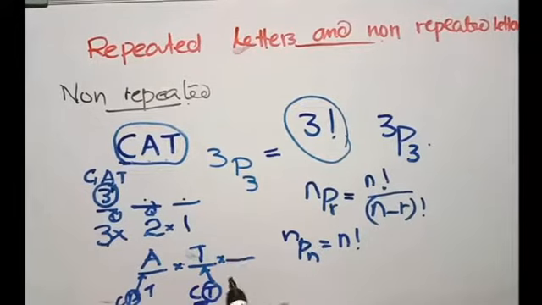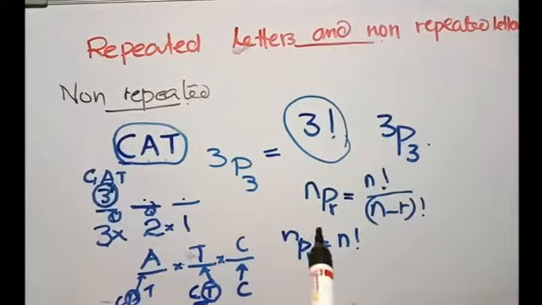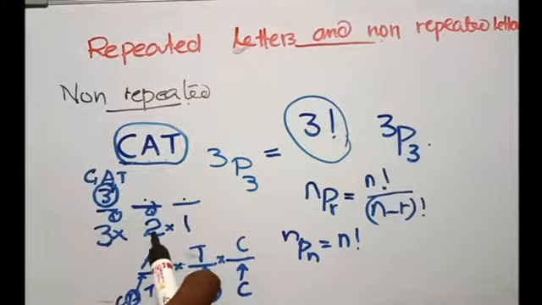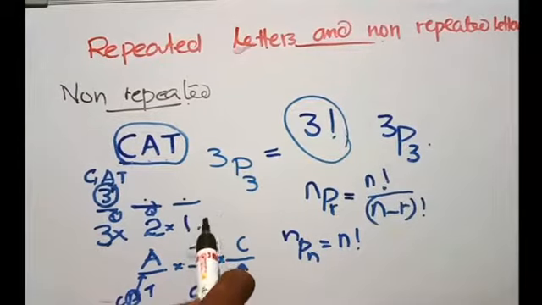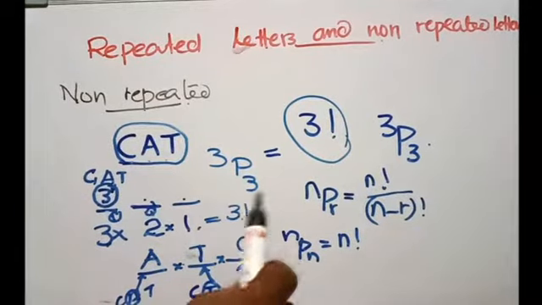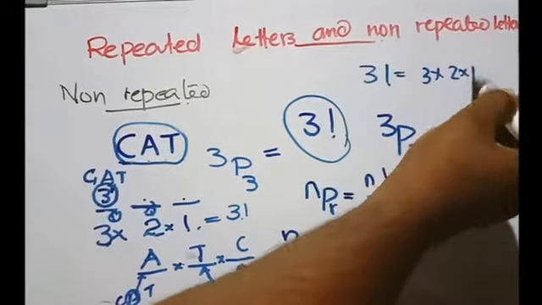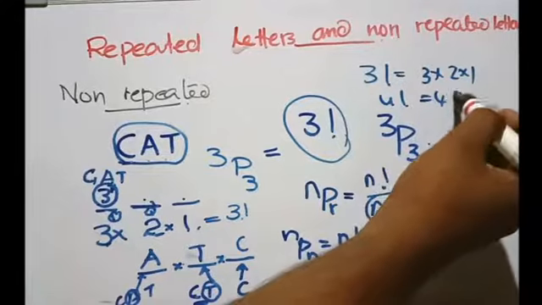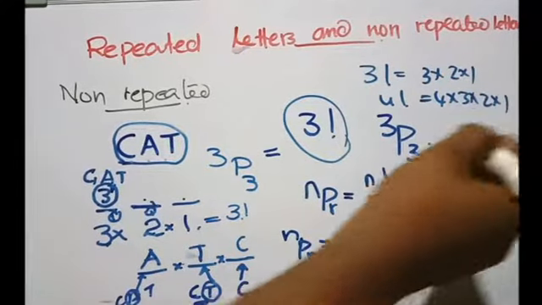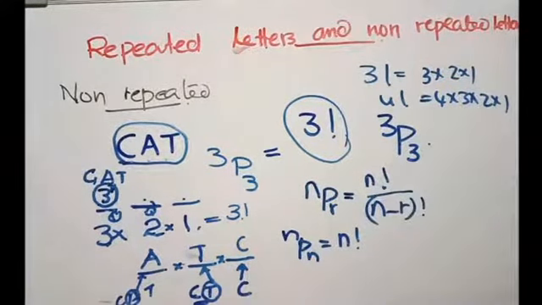Now when we come to the third place, there is only one letter. So no option, we have to choose that letter there. So it comes in the form of 3 times 2 times 1, which is the same as 3 factorial. You know 3 factorial is 3 times 2 times 1. 4 factorial is 4 times 3 times 2 times 1. Isn't it? Okay, this is known as permutation of words with non-repeated letters.